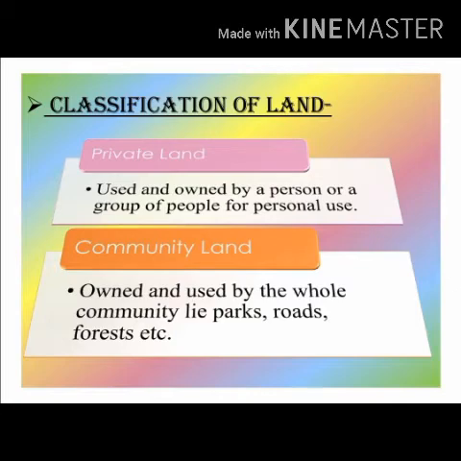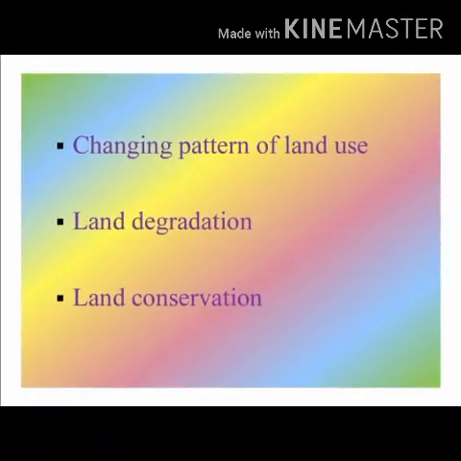Private land is used and owned by a person or a group of people for personal use, whereas community land is owned and used by the whole community, like parks, roads, forests, etc. The community land is also called common property resources. Changing pattern of land use.